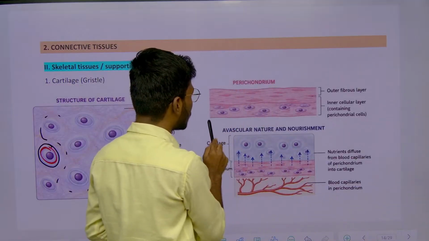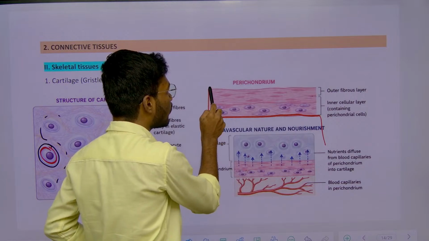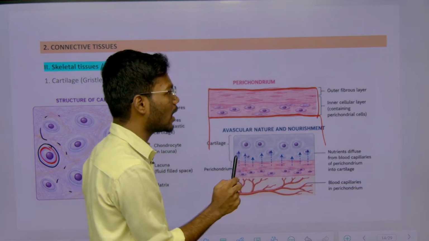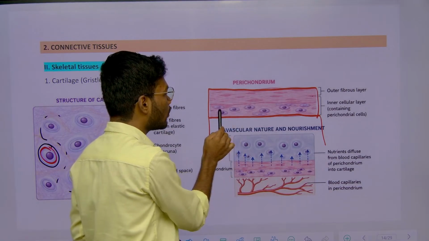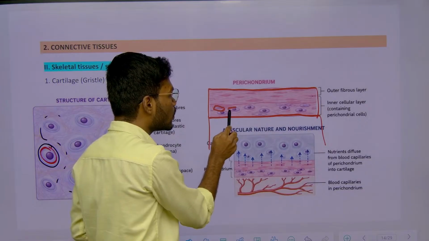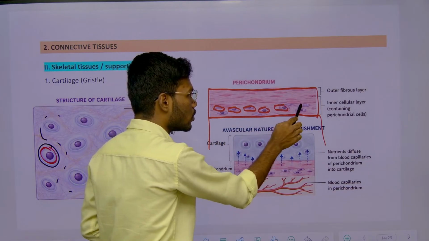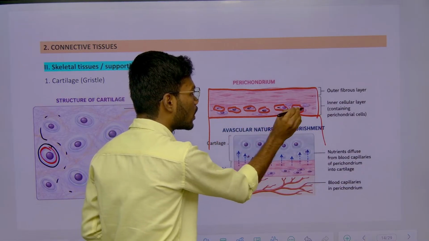Next thing, this cartilage is covered by one layer which is called what? Perichondrium. This is the outer layer of cartilage, and below the perichondrium we have some cells called perichondrial cells.